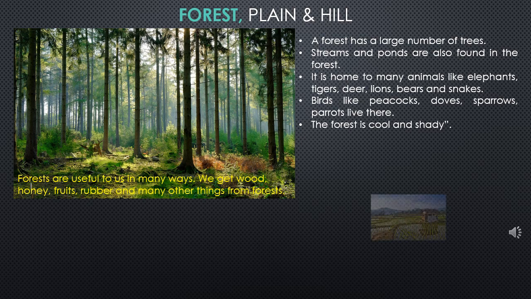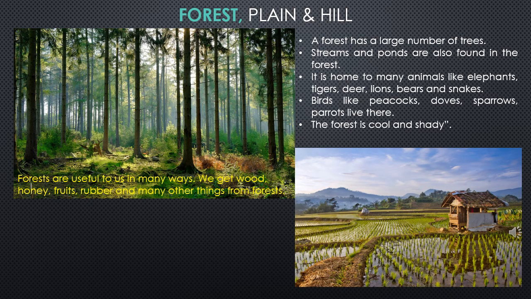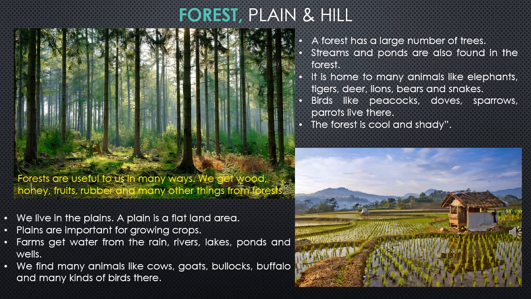Now when we say plain, plain is a flat land area and where we live. They are very important to grow crops. Farmers grow crops here and they get water from the rain, a river, lakes and ponds. We also see lot of animals like cows, goats, bullocks, buffaloes and many kinds of birds in the plains.